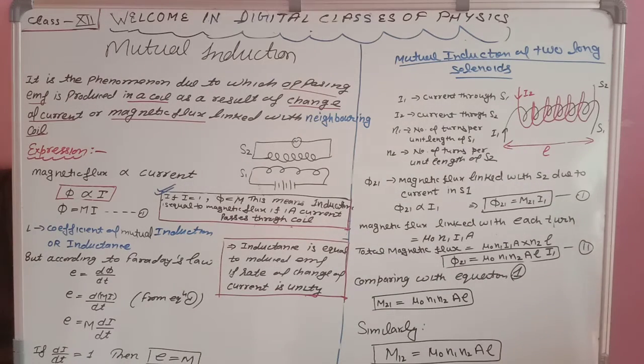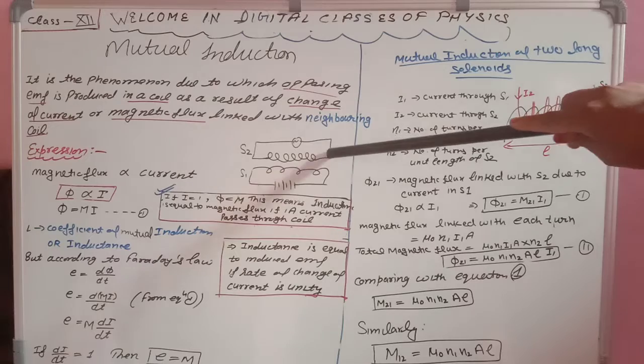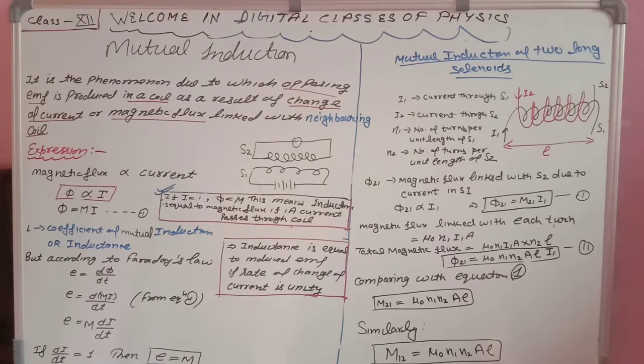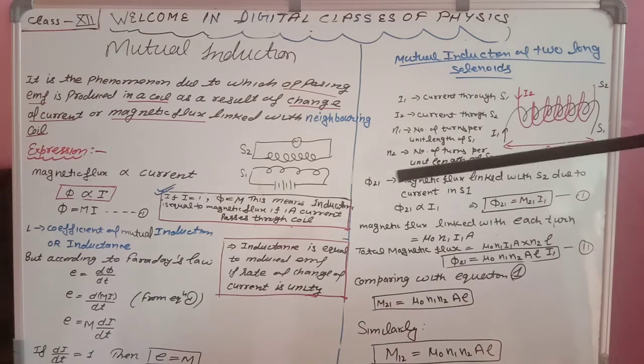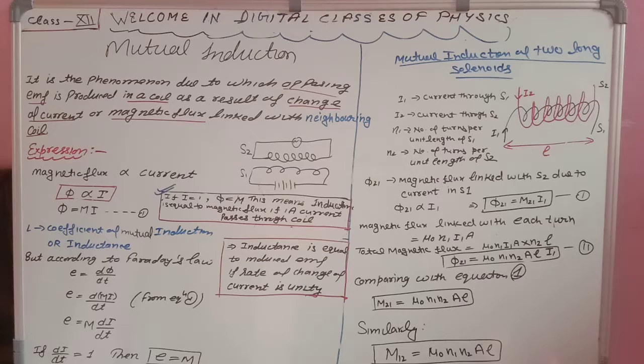Next is phi 21. Phi 21 means the magnetic flux linked with S2 due to S1. Here I told you that through one coil current will change and magnetic flux or induced EMF will be produced in another coil. So phi 21 is the magnetic flux linked with S2 due to current in S1.